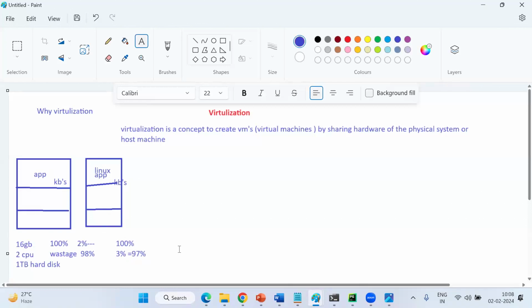Guys, if you are going to waste server resources like this, we have billions of applications running across the globe. Even in the worst case, if you are using only 60% of the resource, 40% is going to waste, right?